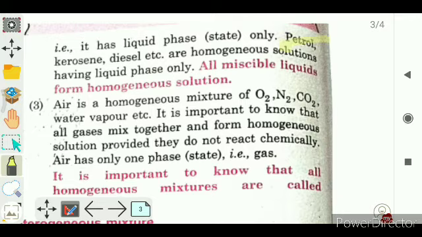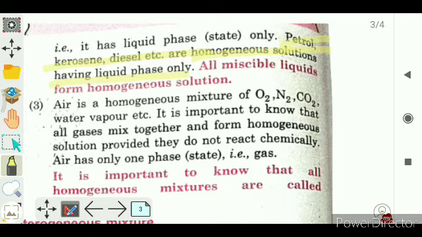Petrol, kerosene, diesel, etc. are homogeneous solutions having liquid phase only. It means in petrol many things are mixed, many hydrocarbons are found, and likewise kerosene and diesel are homogeneous mixtures of many things, but they are in liquid form. That is why they have a single phase, which is liquid.